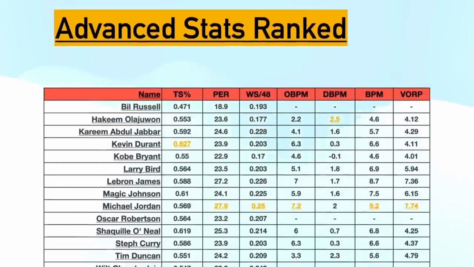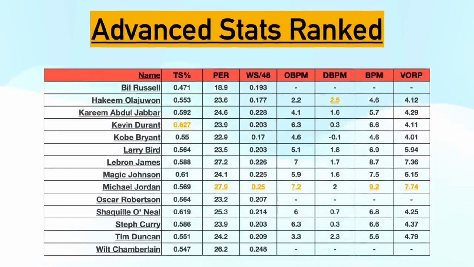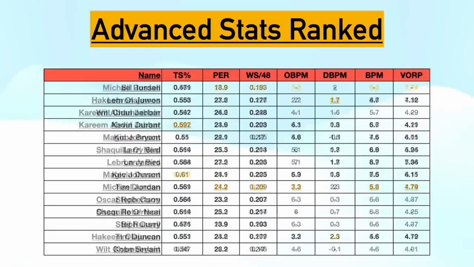And this is what all the 14 players' advanced stats look like. It once again kind of sucks that these stats didn't exist back in the 60s, like any of the box plus minus or value over replacement, but we still do have win shares per 48 and PER to judge them off of. It's pretty clear that all of these players have out of this world production, value, and effectiveness, but if I were to re-rank them based on these stats from best to worst, considering eras, efficiency, and just overall the best stats, I would rearrange them like this.